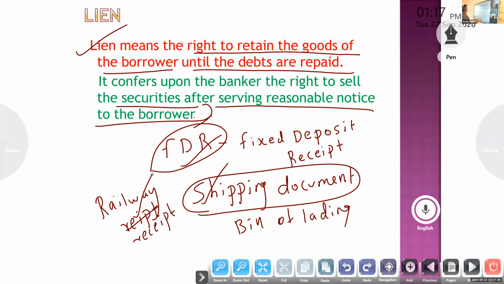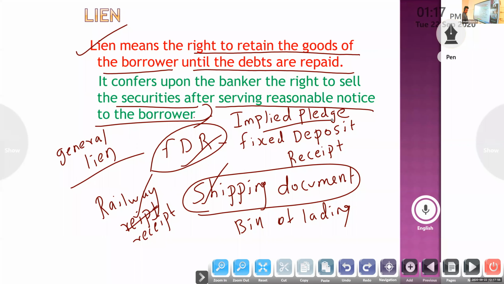So it grants the banker the right to sell the securities after giving reasonable notice to the borrower. That is which one? Lien. A banker's lien is a general lien. General lien means an implied pledge.